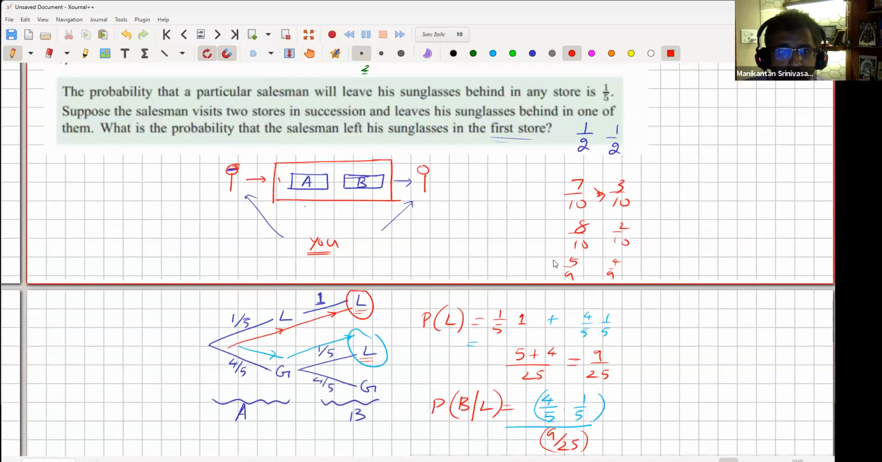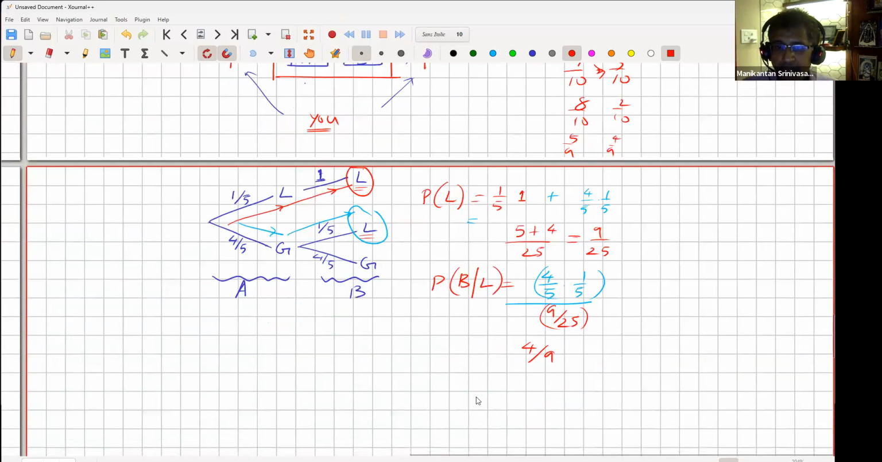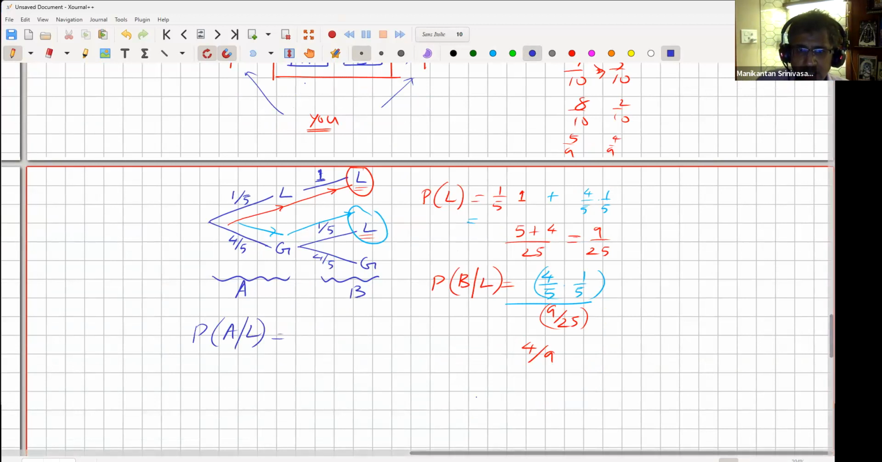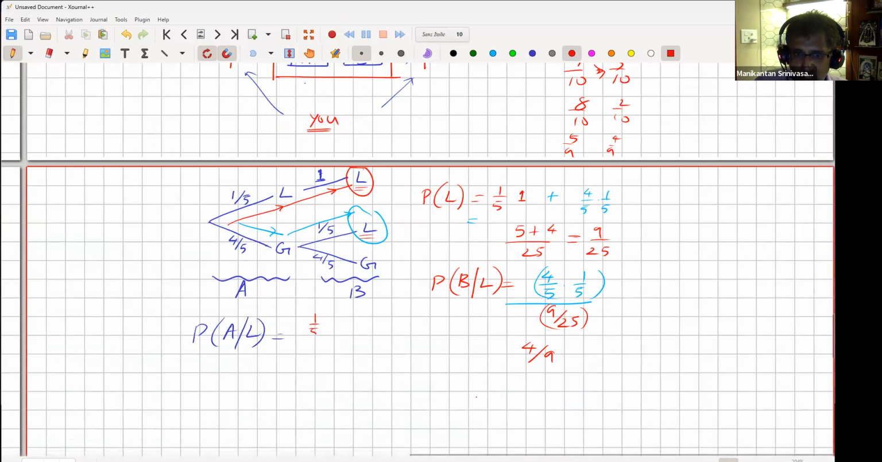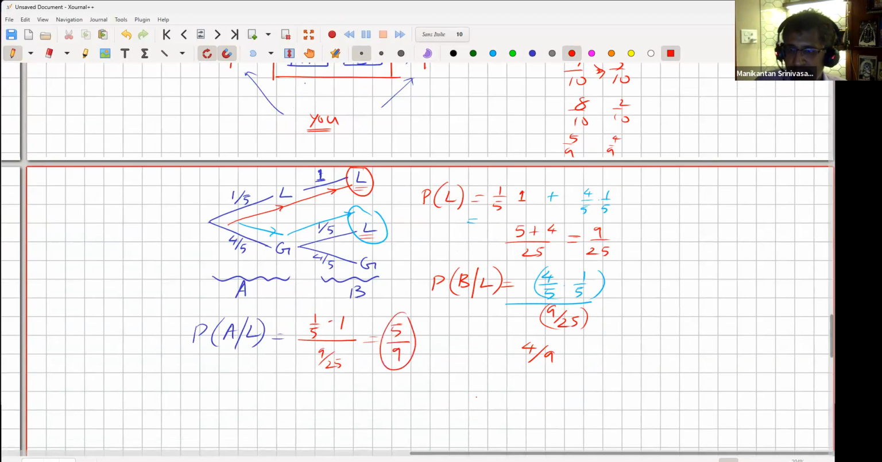Oh, what is the question? Probability he lost it in the first store. So it'll be the other fraction, right? So it'll be 5 by 9. Yeah, you're right, Anahat. Okay, so if you have to do it separately, what is the probability that he lost it in A, given he lost it? Which means it's the path that we first took, right? It's 1/5 into 1 of the total 9 by 25. So that's 5 over 25 out of 9 over 25, which is 5 over 9. Do both these answers make sense? And clearly 5 by 9 is more than 4 by 9. He had a higher probability of having lost it in store A compared to store B. Does this make sense to everyone?